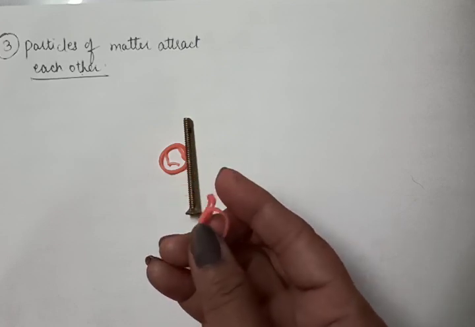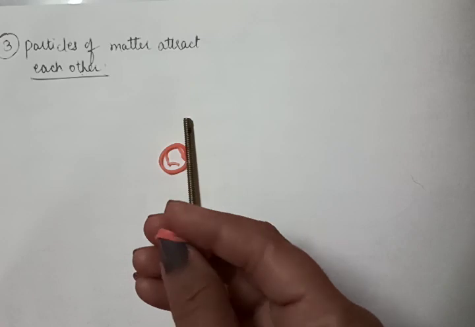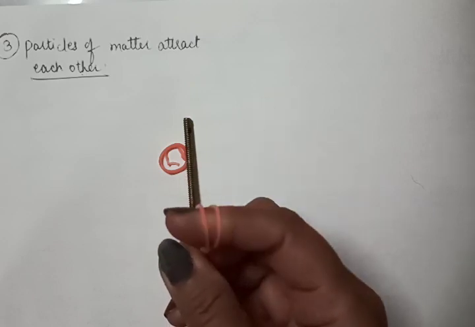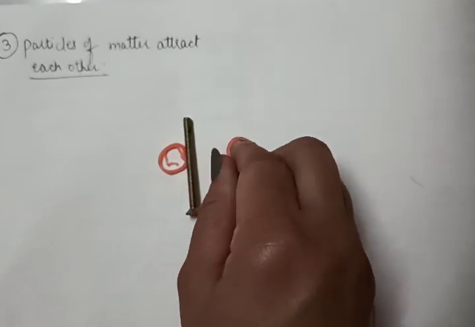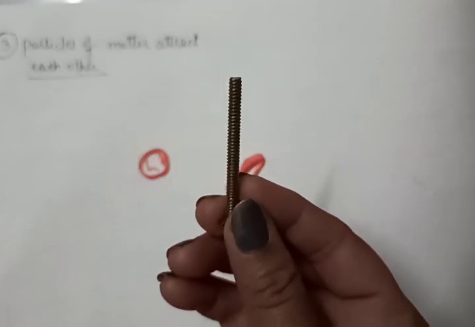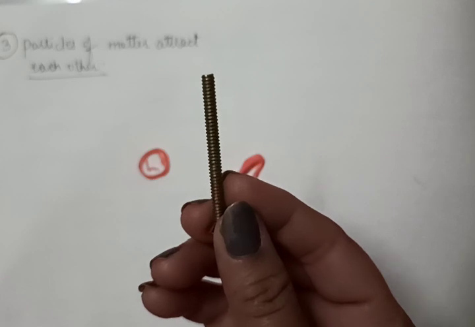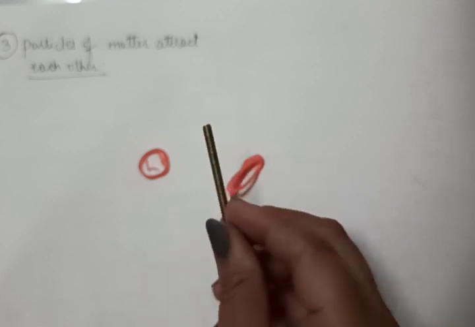For example, if we want to break them, are you able to break them by stretching? If we want to stretch it, it is not breaking. If we hammer the nail, then it will also not break. That means the particles of matter are having forces of attraction between them.